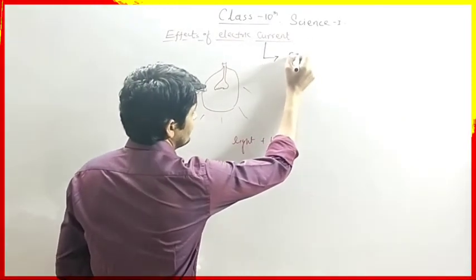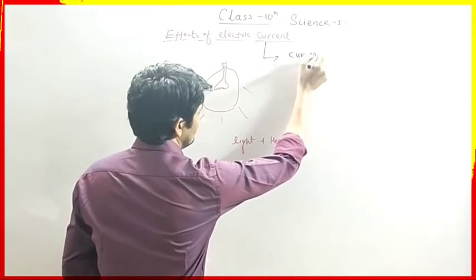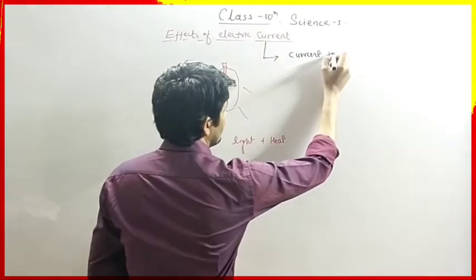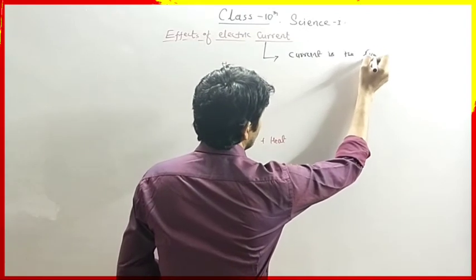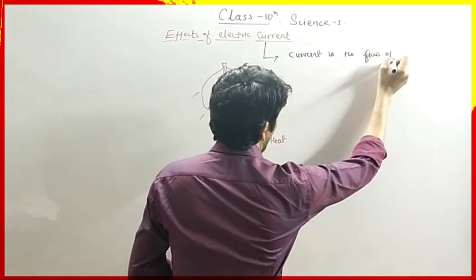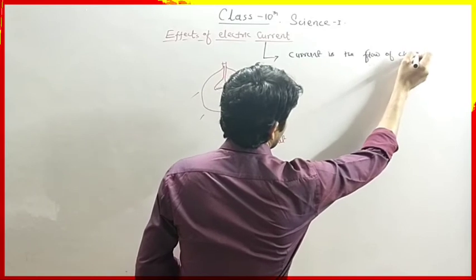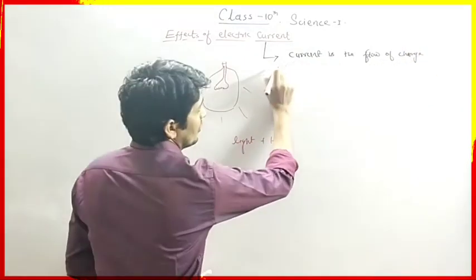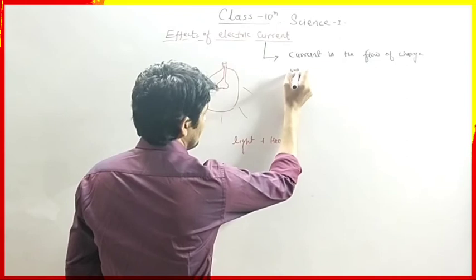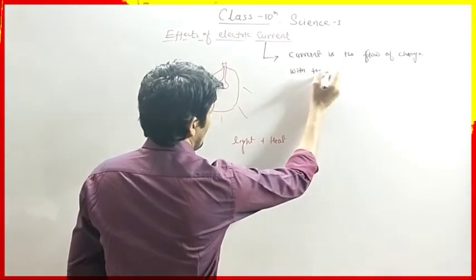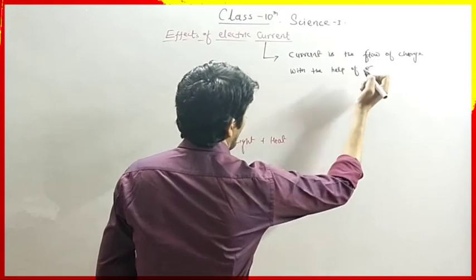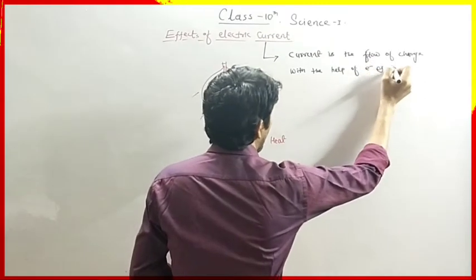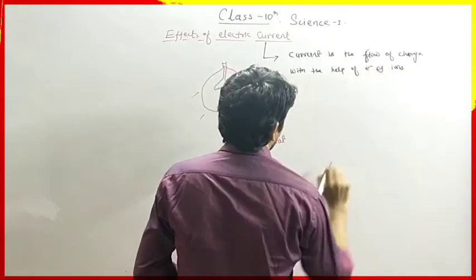Current is the flow of charge with the help of electrons or ions. Which ions?